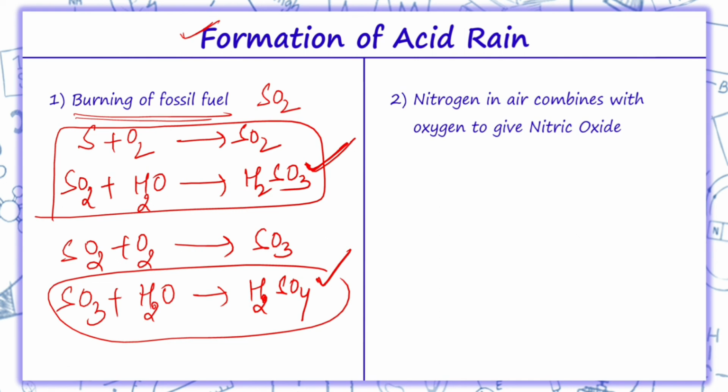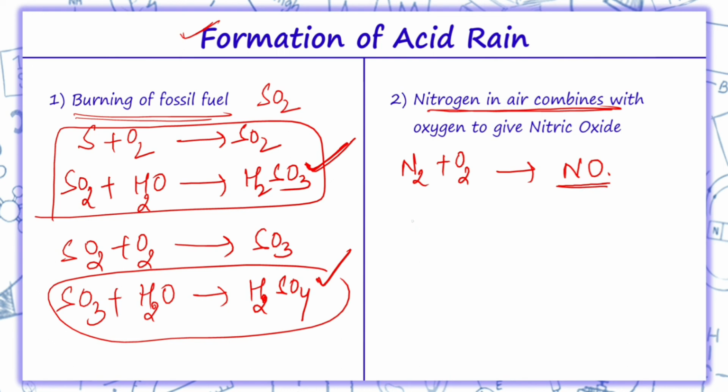Now nitrogen, which is present in our air, combines with oxygen at high temperature and forms nitric oxide. High temperature is achieved in lightning discharge and in the operation of internal combustion engines, so we get nitric oxide.